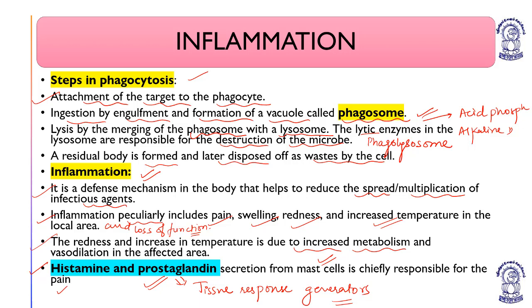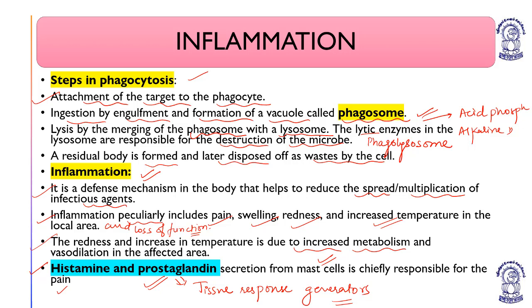So histamine and prostaglandins, which are tissue response generators secreted from mast cells, are pain mediators. That is why to reduce pain, antihistaminics are taken, since histamine is chiefly responsible for the pain or inflammation.